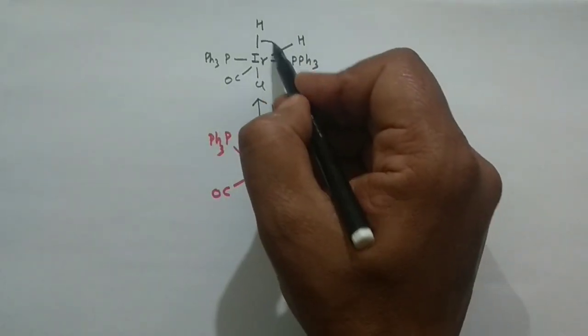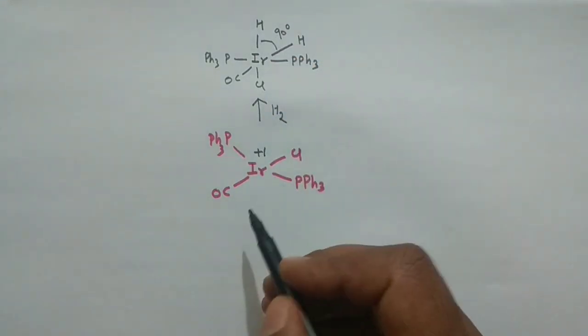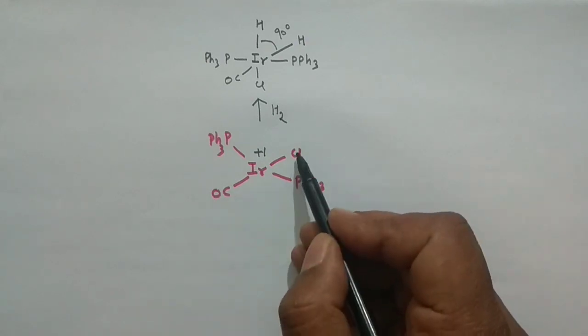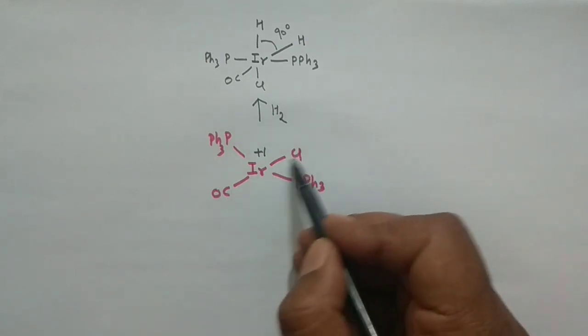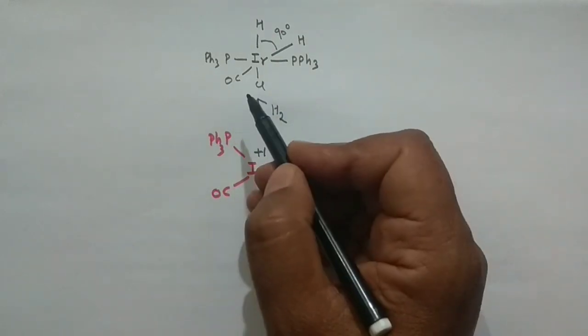Since these two are forming the 90-degree angle, this is the cis product. So what you are observing here is that in the starting material your carbonyl and your chlorine were trans to each other, but in the product they are cis to each other. This is the important feature of the reaction.